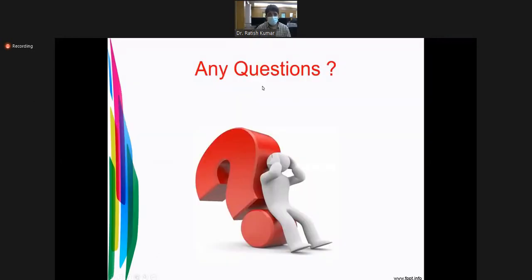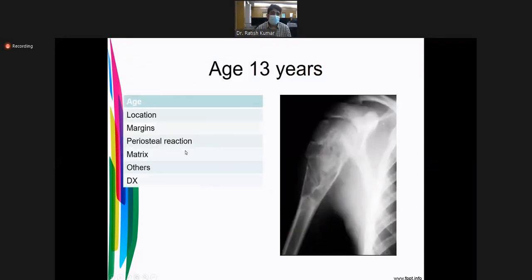Any question? Okay, who will tell me what is this lesion?